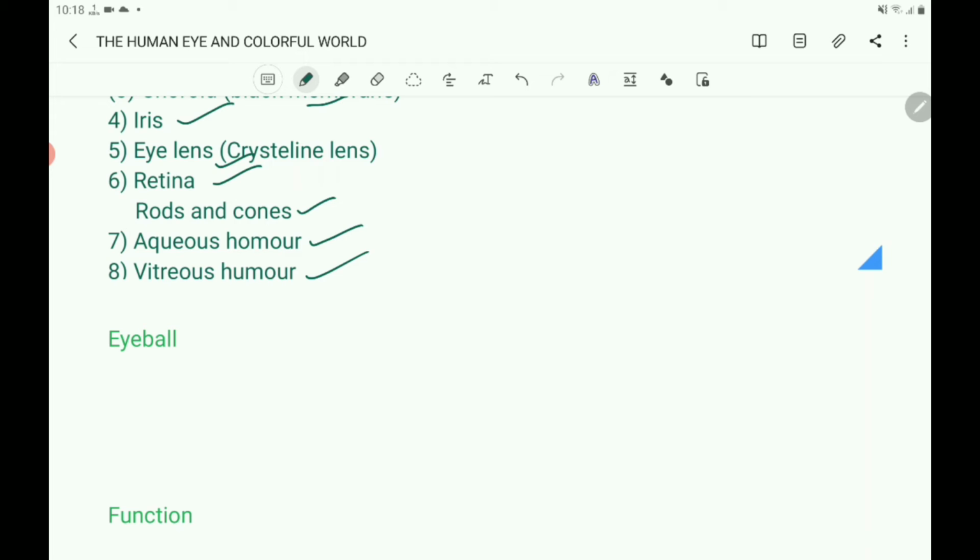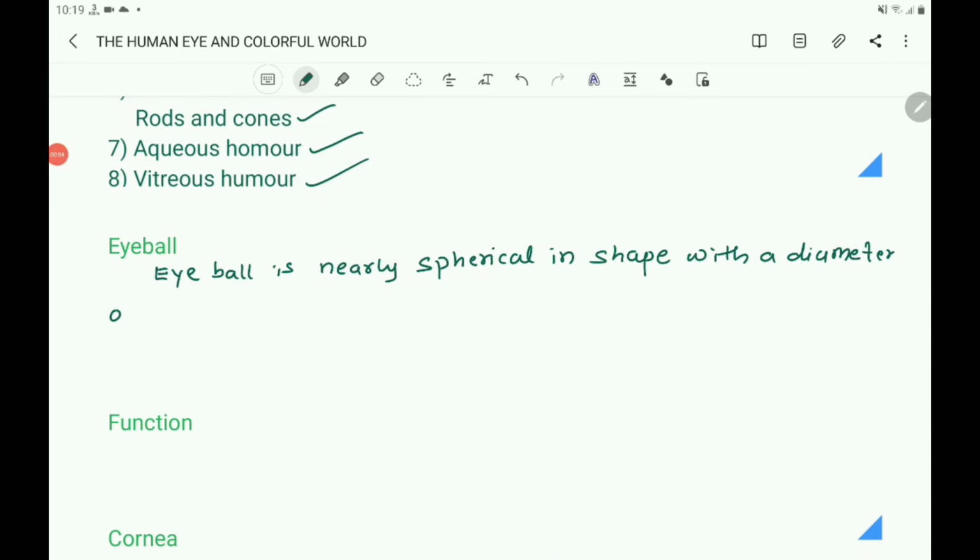So you write eyeball is nearly spherical in shape with a diameter of about 2.3 centimeter.